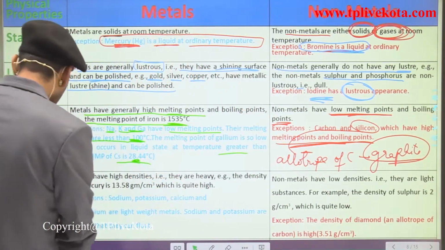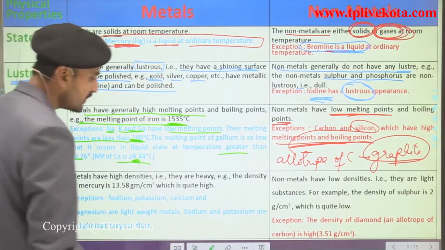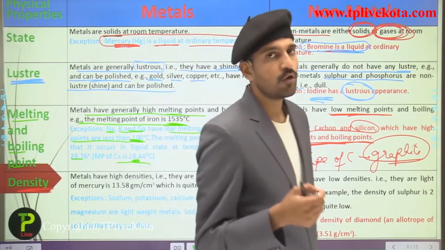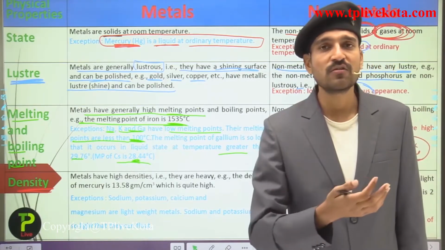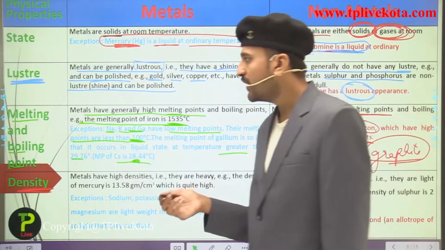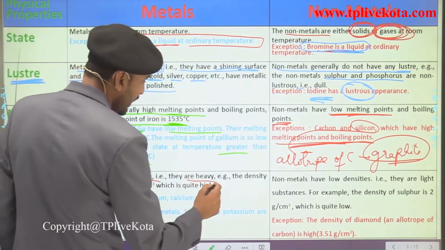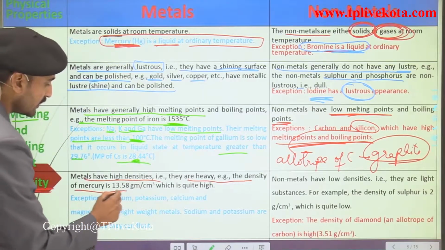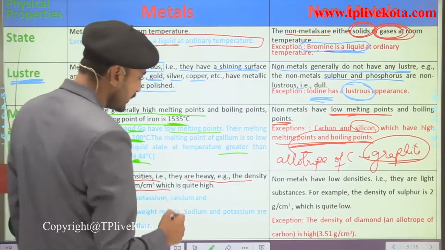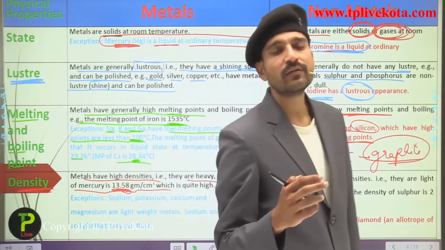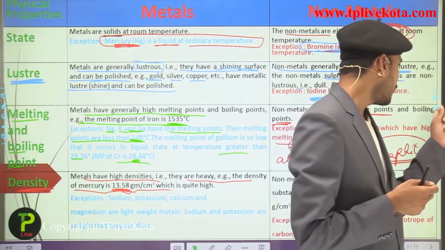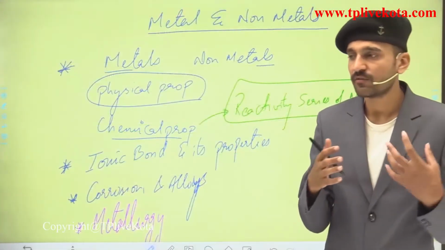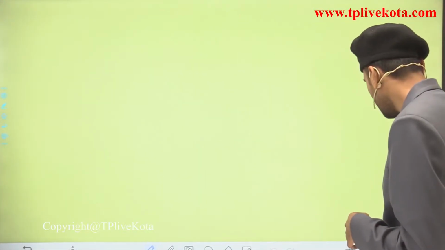Now talking about density, students, you all know what density is. Density is the mass per unit volume. Metals are generally heavy and have higher density. You can see here that metals have high density, that is, they are heavy, and the density of mercury is 13.58 grams per cubic centimeter, which is quite high. If you don't get the meaning of density, let us see it over here.